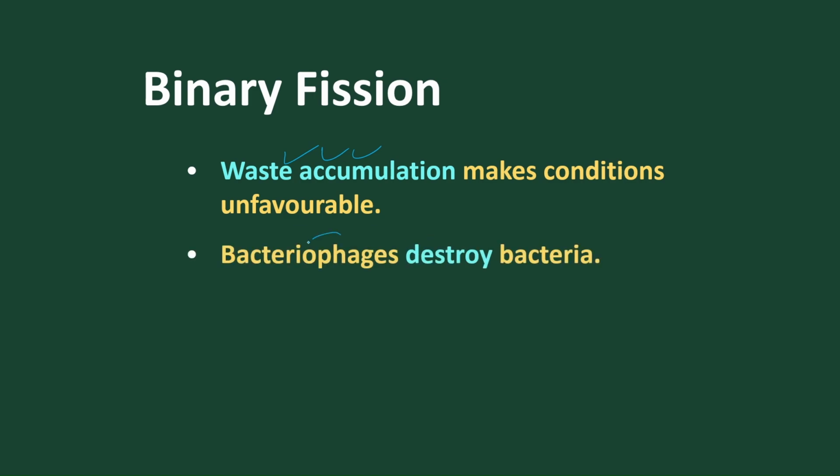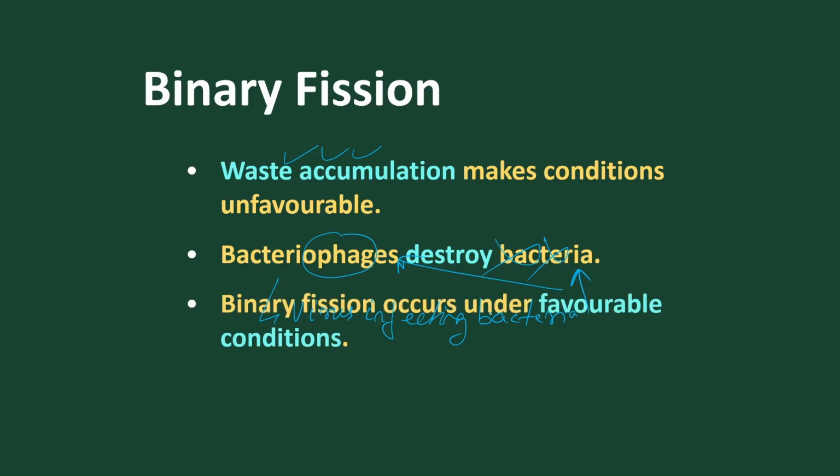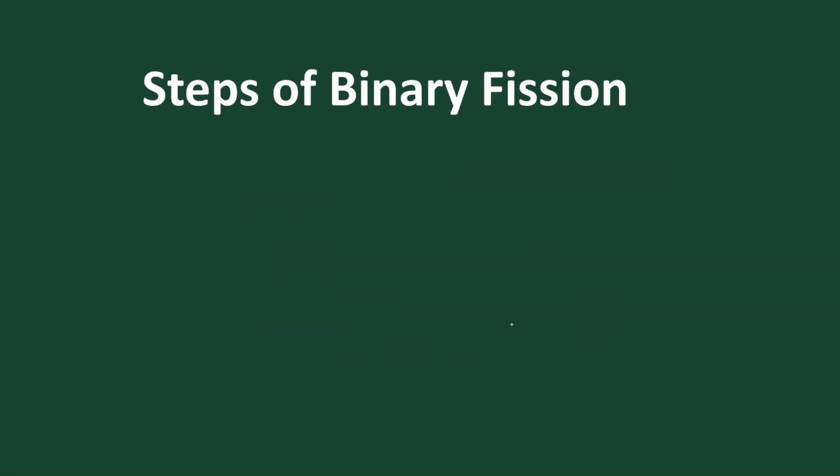And also certain bacteriophages directly destroy bacteria. Now what is a bacteriophage? A virus infecting bacteria. So a virus infecting bacteria is called a bacteriophage. So bacteria are destroyed. These are the drawbacks in multiplication and growth of the bacteria after binary fission. Binary fission normally occurs under favorable conditions, but we find certain drawbacks are present.